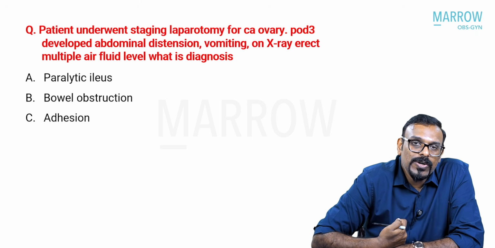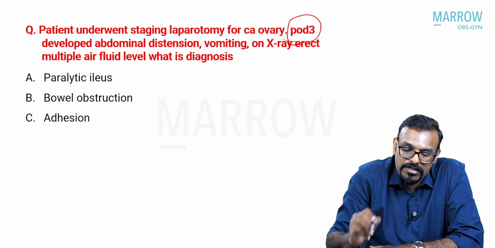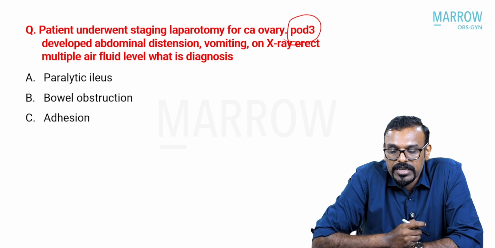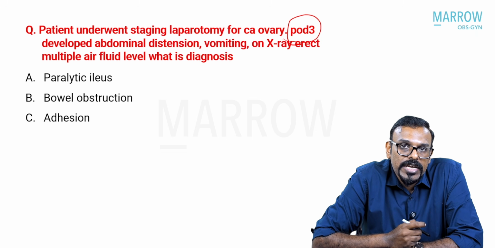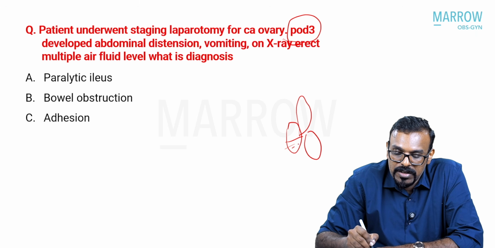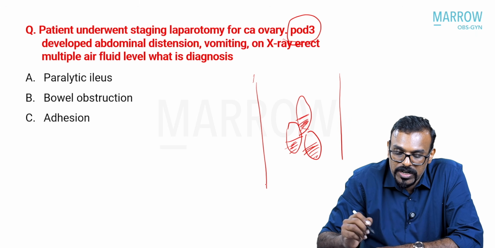Coming to the next question, this is actually a post-operative question. This is a patient who has undergone a staging laparotomy for CA ovary, and on post-operative day 3, she developed abdominal distension and vomiting, for which we did an X-ray erect, and we have the finding of multiple air fluid levels. So what is the diagnosis? So usually you'll get dilated bowel loops with multiple air fluid levels. When you take an abdominal X-ray erect is what you actually do.